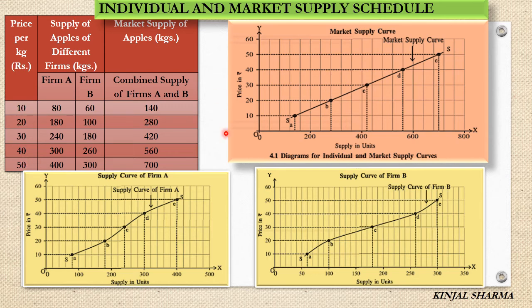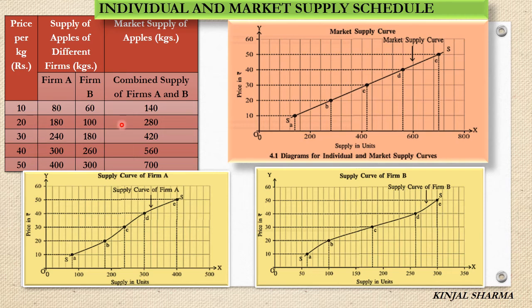So same 10 to 50, this is our price, which we will write down on the y-axis, and here on the x-axis we will take the quantity difference. Here 200 we took, right? So 200, 400, 600 and 800. So at rupees 10, the market supply is 140 kg. So here we will write down our point A. Then at rupees 20, the market supply is 280 kg.